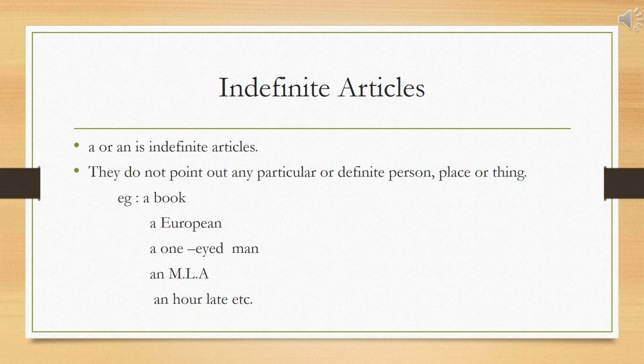Indefinite articles. A or an are indefinite articles. They do not point out any particular or definite person, place or thing. For example, a book, a European, a one-eyed man, an MLA, an hour late.